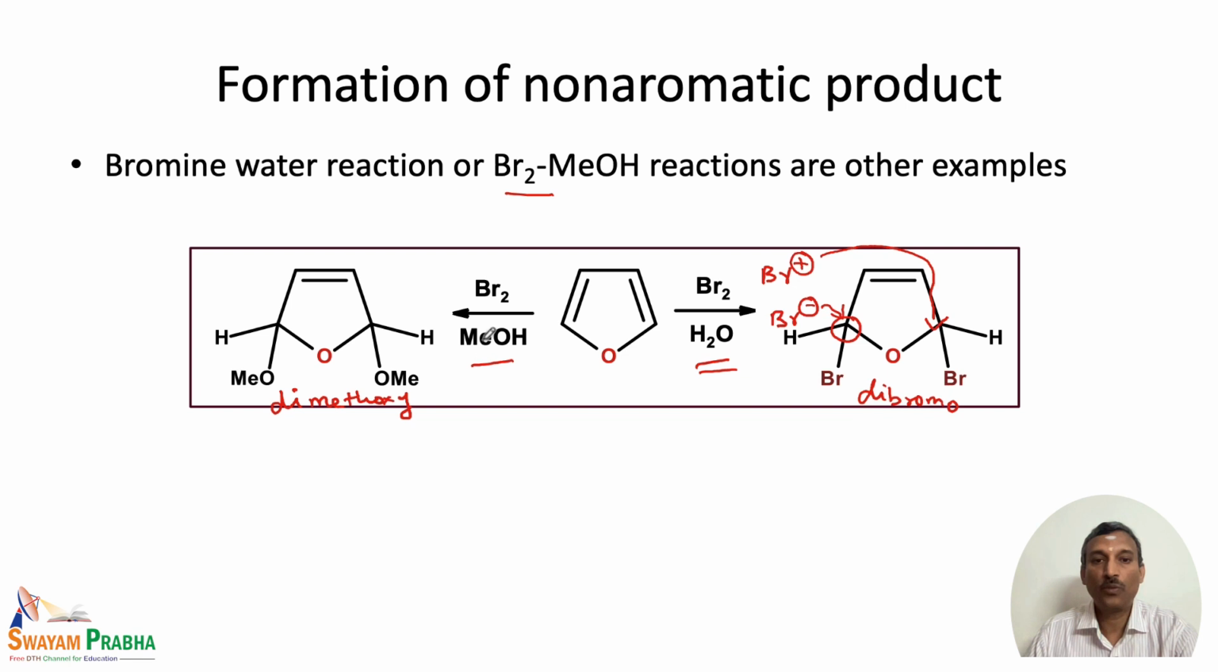And when we talk about the same reaction in the presence of bromine and methanol, here the bromine is being replaced by the methanol, because methoxide ion, being a stronger nucleophile, displaces the bromine. So, that is the reason we end up with a dimethoxy derivative. These are all examples of the non-aromatic product that can be formed during an electrophilic substitution reaction of furan.